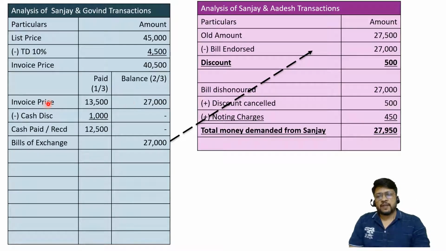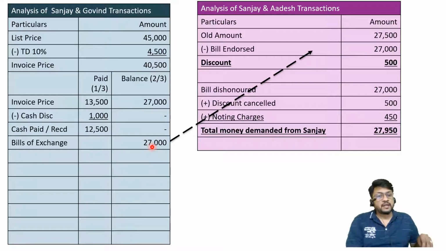So invoice price which is immediately settled, immediately paid, is 13,500, and invoice price which is kept in balance is rupees 27,000. So the cash discount is rupees 1,000, and that means Govin must have paid cash, or Sanjay must have received cash of rupees 12,500. For the balance, nothing is paid today. That means there is a bill of exchange of rupees 27,000.